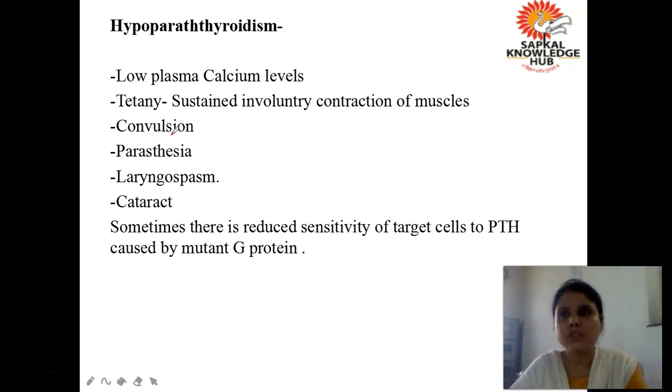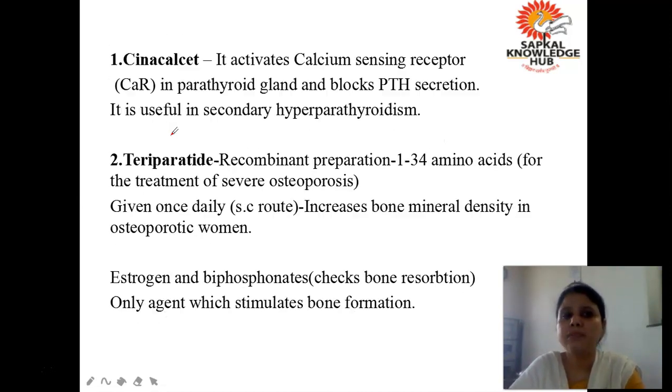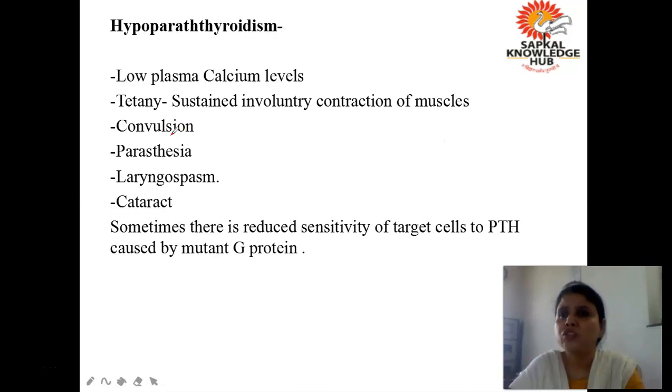Now there are two conditions or two diseases which are associated with the parathyroid gland. One is hypoparathyroidism and the other is hyperparathyroidism. So just imagine, what is hypoparathyroidism? Decrease in the level of parathormone. जब पैराथॉर्मोन का लेवल कम होगा तो क्या होगा? What is the role of parathormone? It increases the calcium level. So when the level of parathormone is less, it will decrease the level of calcium. The level of calcium will be less in blood. When the level of parathormone is less, that condition is called hypoparathyroidism.